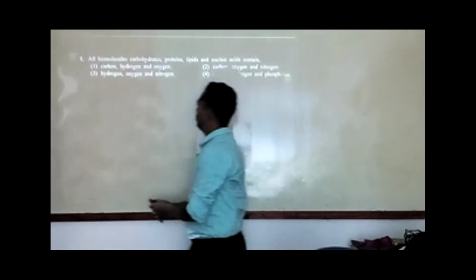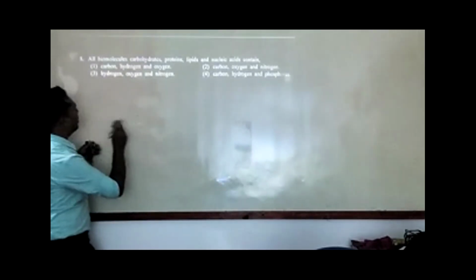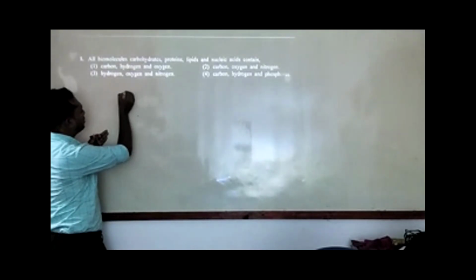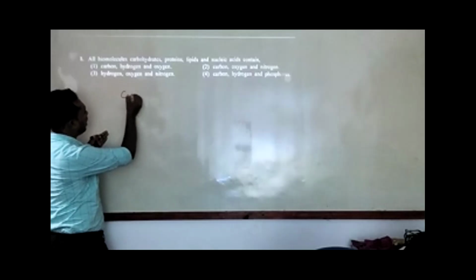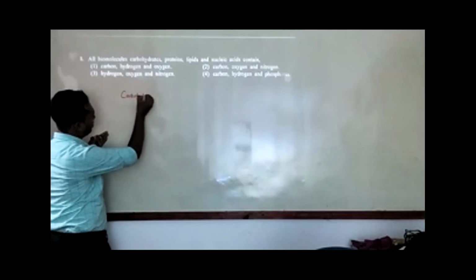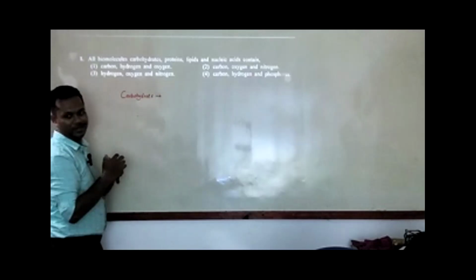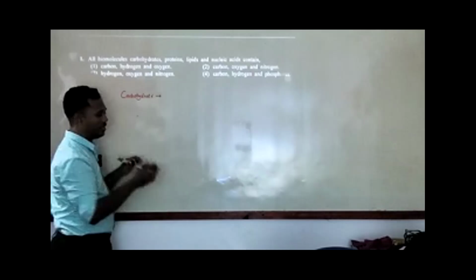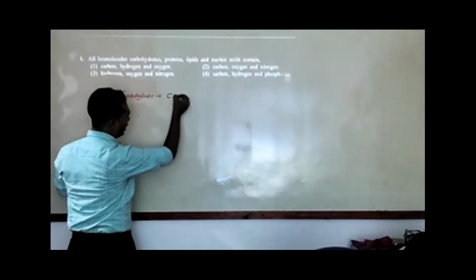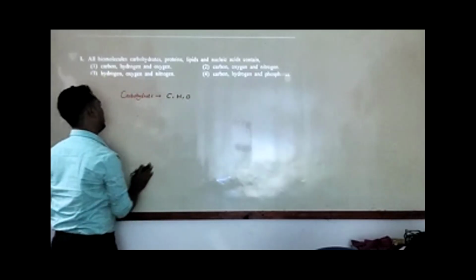Let's go to the question. First one is carbohydrate. Carbohydrate contains mainly carbon, hydrogen, and oxygen.